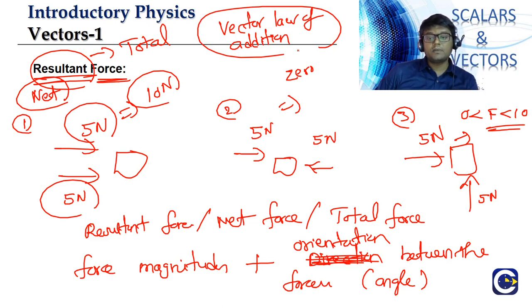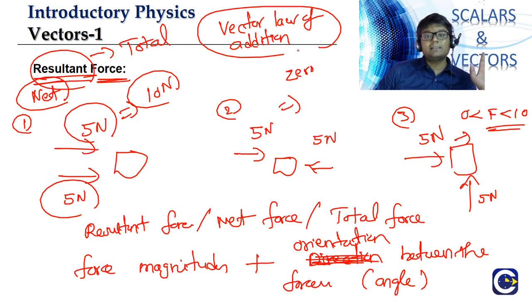The total value of the vector quantities, or the resultant value or the net value, whatever we say, is not only going to depend upon the magnitudes of the vectors. Like in this case, we are talking about force, because force is also a vector, right? The resultant will not only depend upon the magnitudes of the vectors available, but also upon the orientation between them.